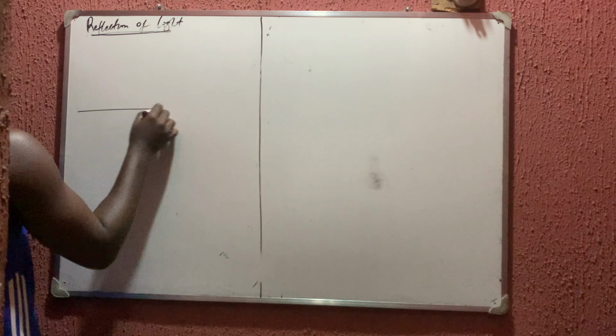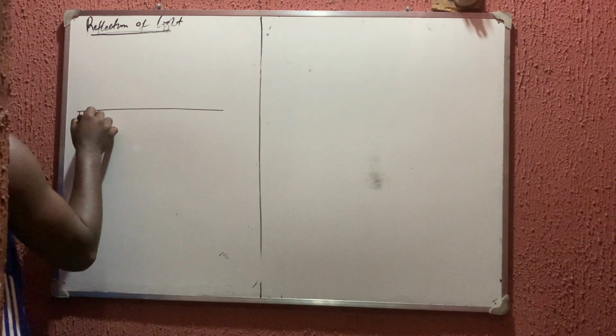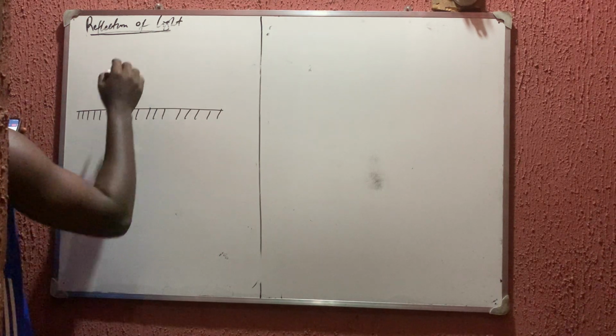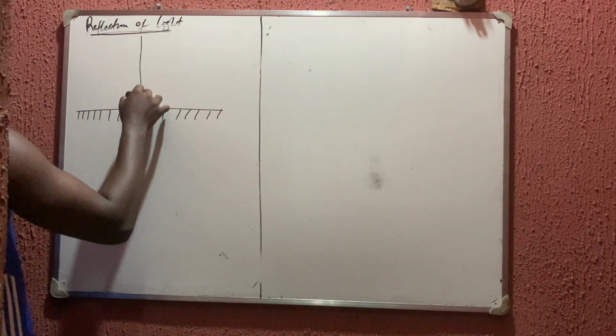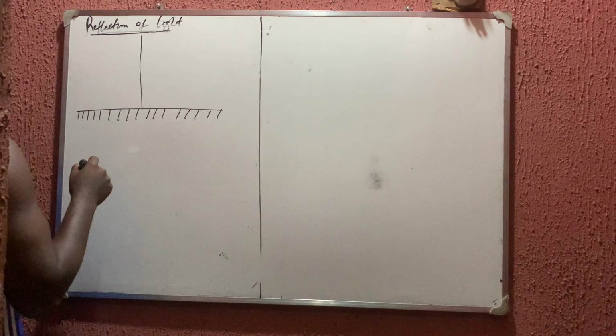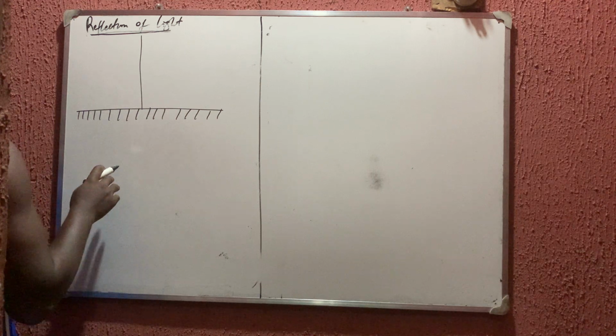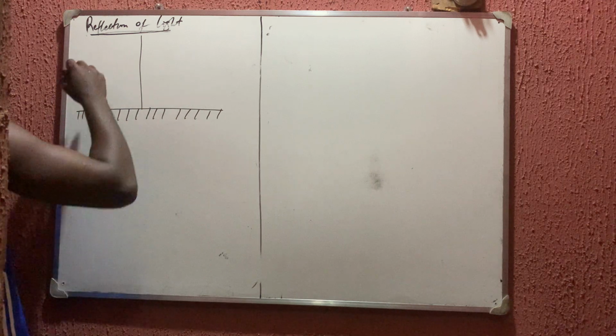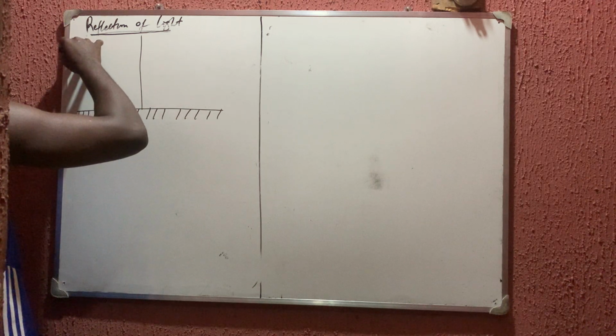We have a plane mirror that is like this, and this is my normal. Now we decide to rotate this mirror like this.